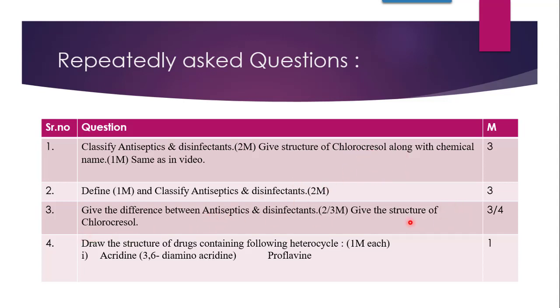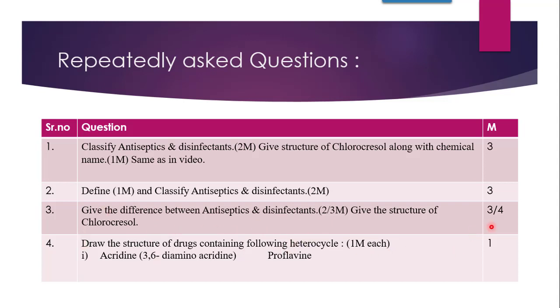So, the chlorocresol structure belongs to the phenolic class. Now, chlorocresol is also known as para-chloro-metacresol. Cresol is nothing but the presence of CH3 at the meta position on phenol. So, it is also called PCMC, that is para-chloro-metacresol.